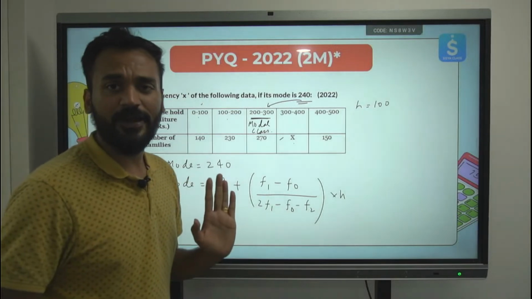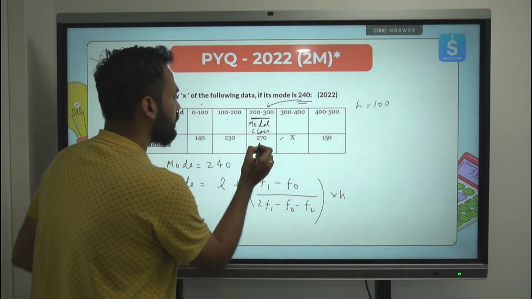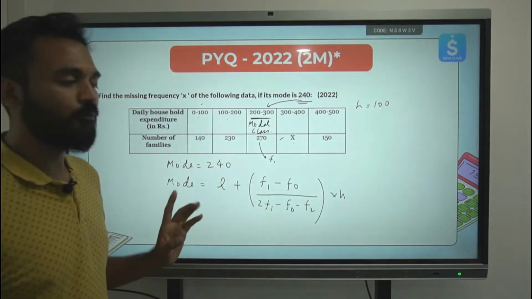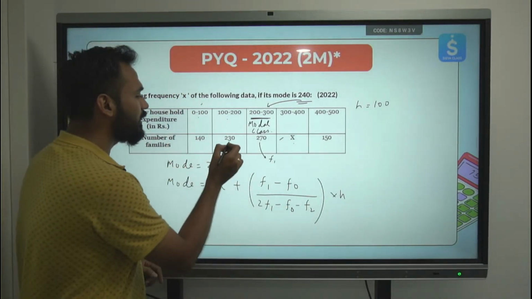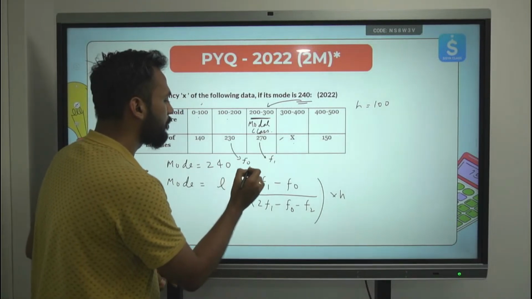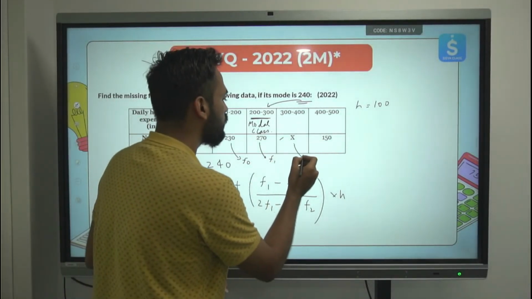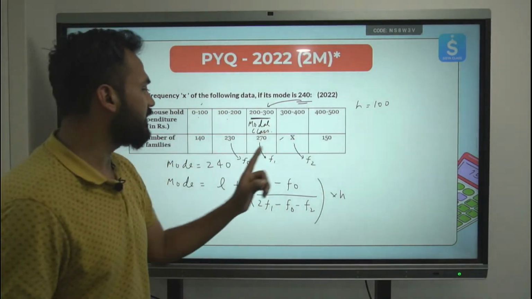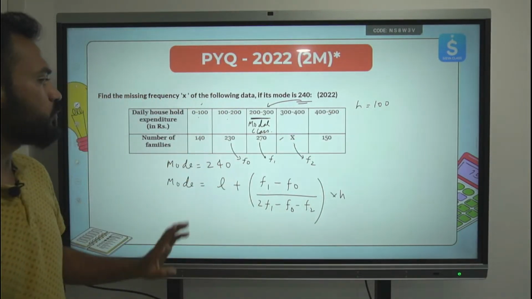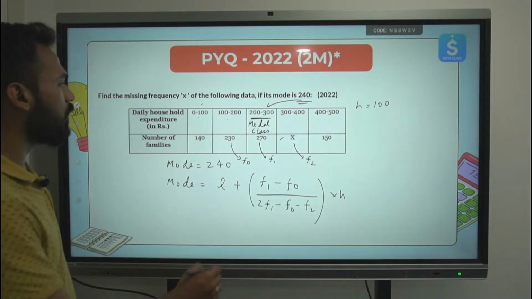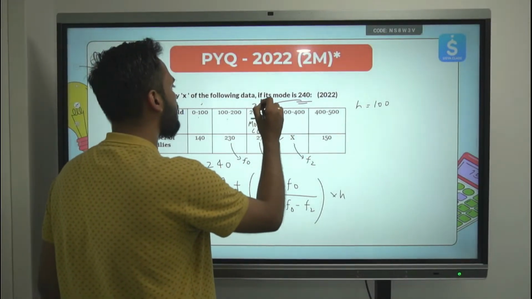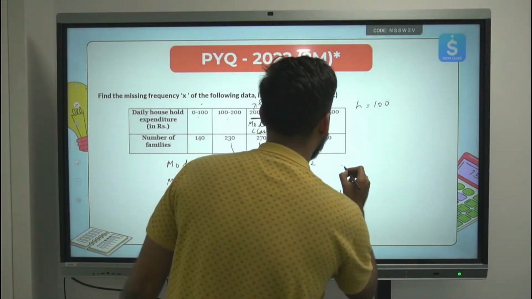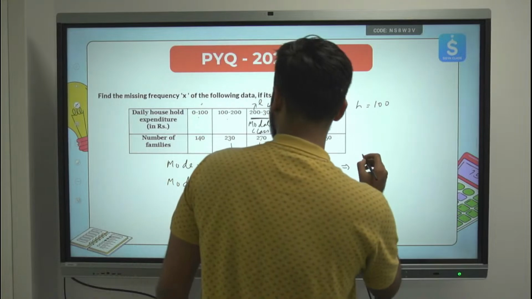Modal class identified. Now, modal frequency. The modal frequency is F1. Before that, F0. After this, F2. So basically, we need to find out F2, which is X. H is 100, F1 is 270, F0 is 230, F2 is X. We can substitute all of these values. L is 200. Okay. Let's substitute these values and let's try to find out what X is.